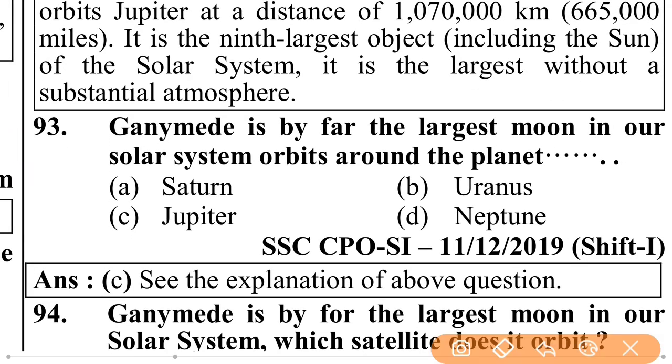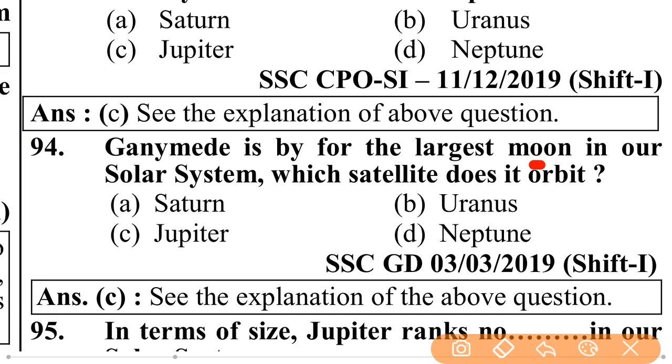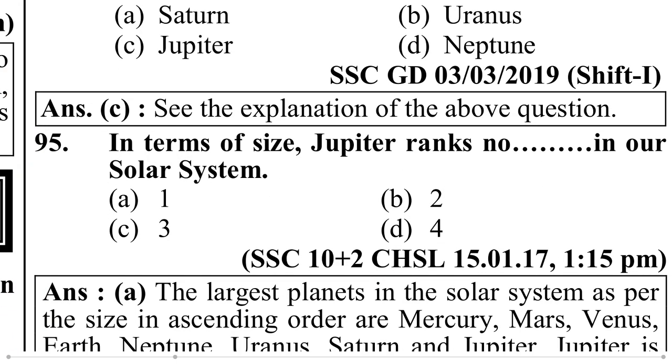Ganymede is by far the largest moon in our solar system. It orbits around the planet Jupiter. Ganymede is the largest moon in our solar system. Which planet does it orbit? That is Jupiter. In terms of size, Jupiter ranks number 1 in our solar system.